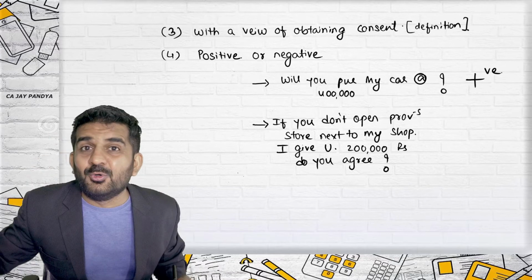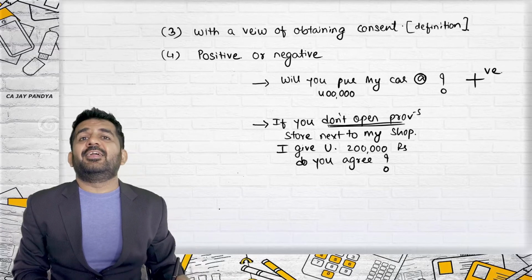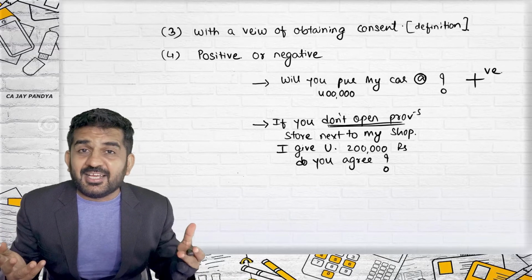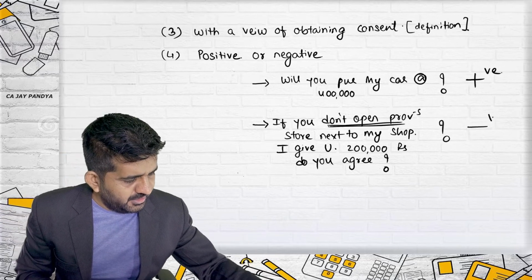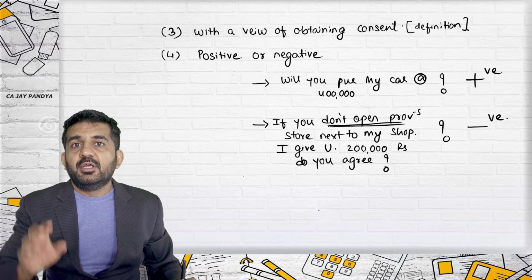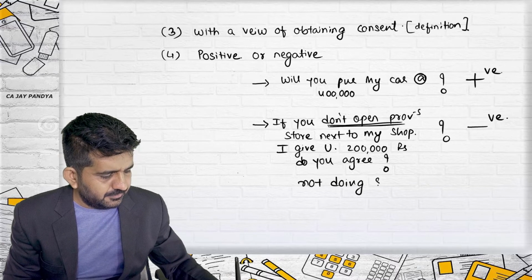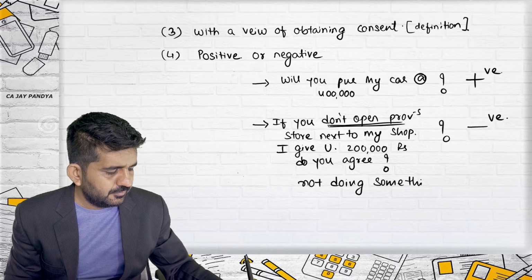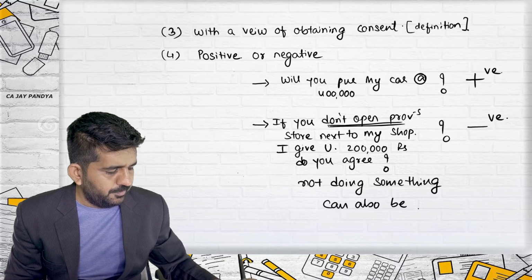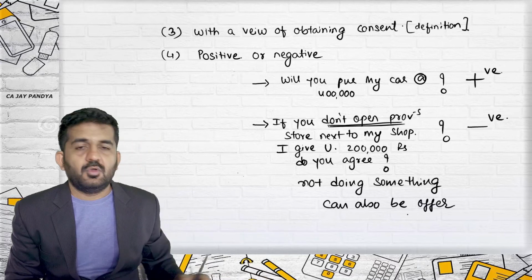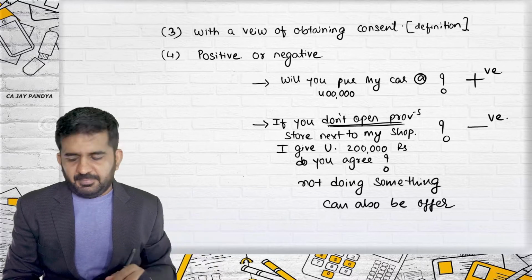You don't need to do anything. You don't need to open a provision store. So practically you are not doing anything. This type of offer is a negative offer. Try to concentrate. Not doing something can also be an offer. Is it all right? It may be positive, it may be negative.